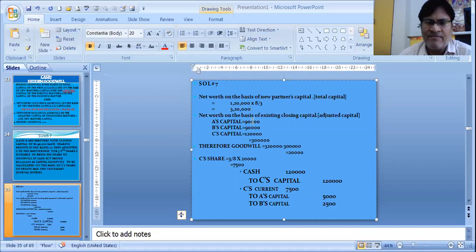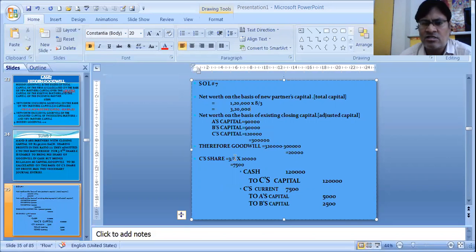Now, closing capital given 90,000 each, A and B, and C is bringing 1,20,000 excluding goodwill. That means total capital is coming 3 lakhs. The capitalized value based on new partner's capital is 3,20,000, and this capital is 3 lakhs. So our goodwill is nothing but 20,000. 3,20,000 minus 3 lakhs, 20,000.